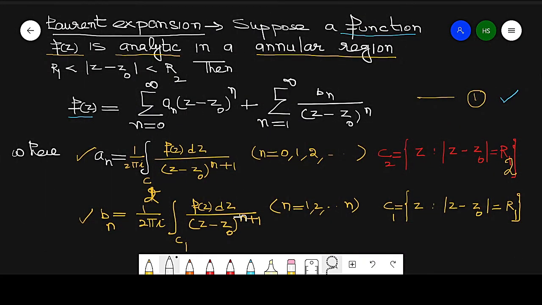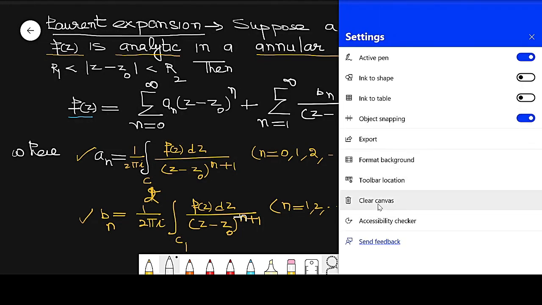Now after that, if we use the property of transformation of path, this is a remark of this theorem. So what is the remark of this theorem?